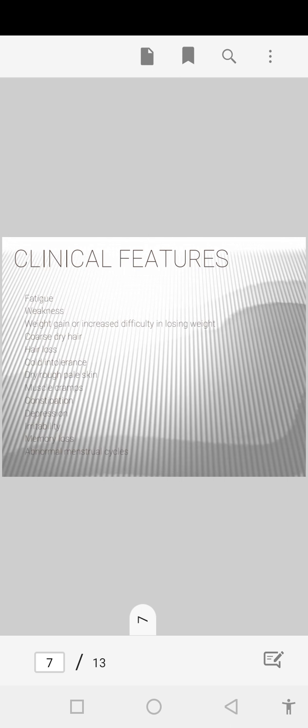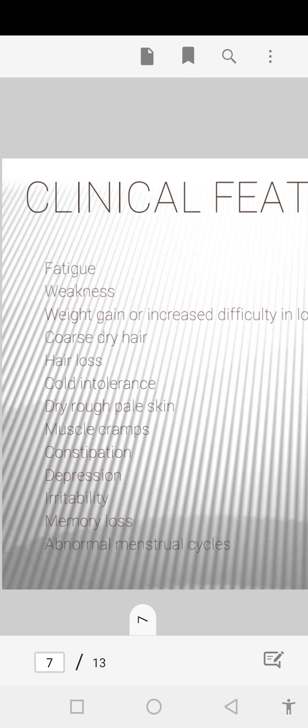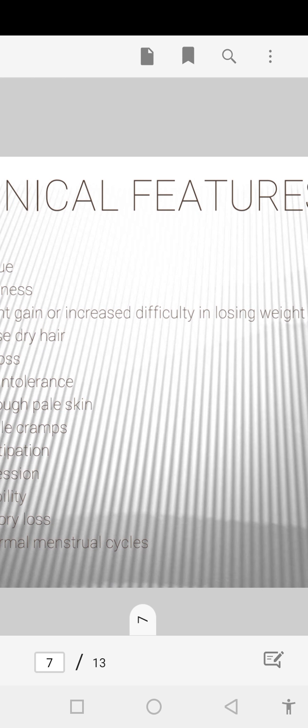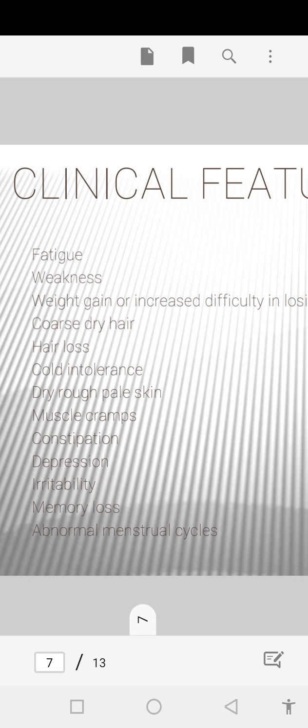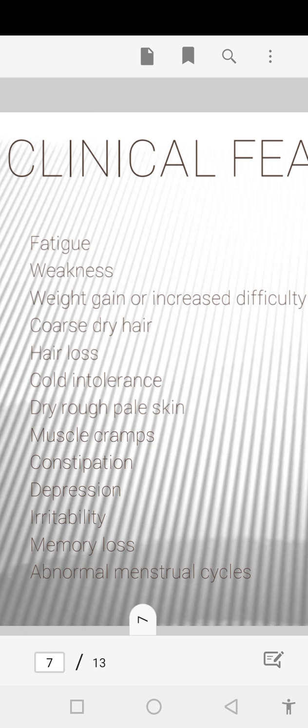Now the clinical features of hypothyroidism are fatigue and weakness, and weight gain will be there. It is the significant finding of hypothyroidism. The patient will gain weight, with difficulty in losing weight, and despite a decrease in appetite the patient will gain weight. There will be coarse dry hair, hair loss, alopecia, cold intolerance, dry rough pale skin, muscle cramps, and constipation complained of by the patient.